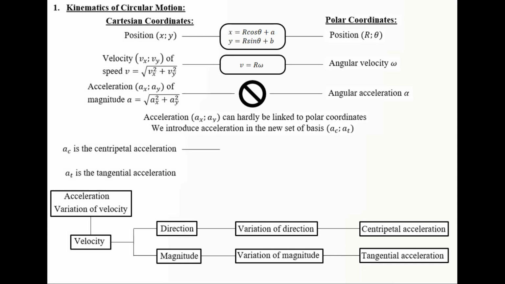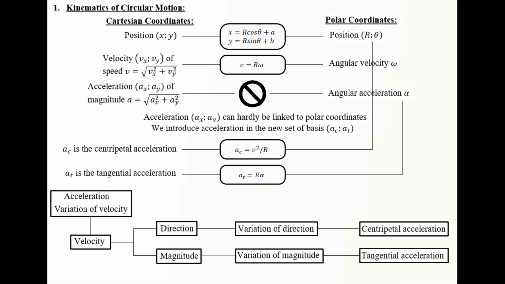In this new representation, the centripetal acceleration is given by v square over r, which is directly linked to the polar coordinates through the radius. And the tangential acceleration is given by r multiplied by alpha, which is also directly linked to polar coordinates. So basically we move on from the Cartesian representation to the polar representation in order for the acceleration given by AC and AT to be explicitly linked to polar coordinates.